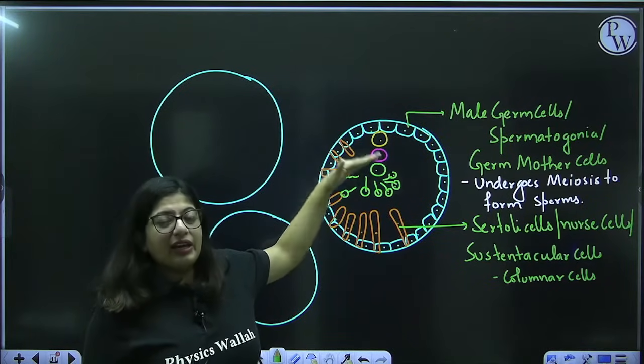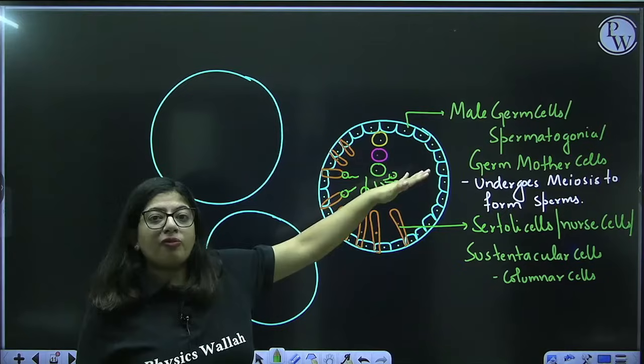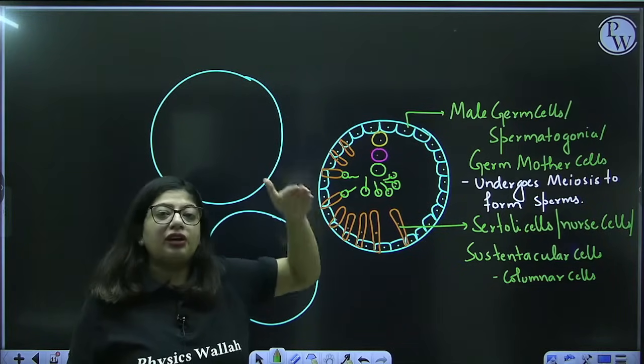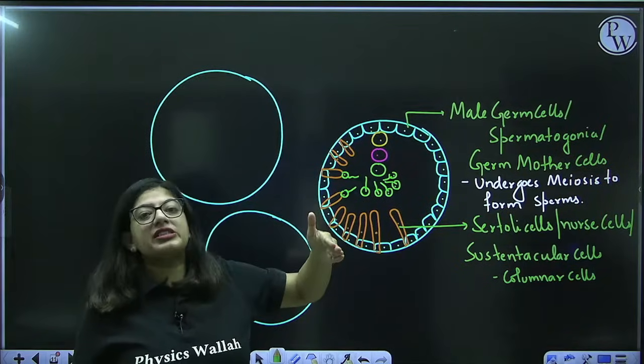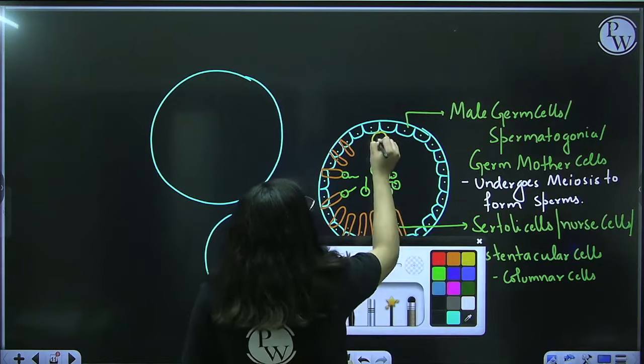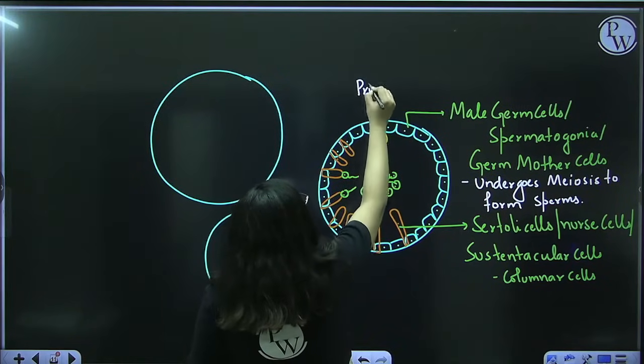Or we can say, if a sperm has to be formed from a male germ cell, it has to go through various stages. So it is a kind of development of sperm which we will be studying in spermatogenesis, okay guys. So what type of cell is this? This is a primary spermatocyte.